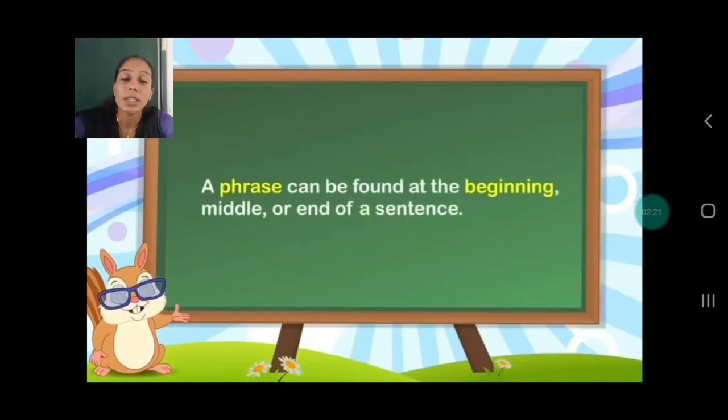A phrase can be found at the beginning, middle or end of a sentence. So it's not necessary that phrases will always be at the end of the sentence. No. It can be used in the beginning, in the middle, as well as at the end of the sentence. It doesn't matter where you keep it. You can keep it in any order. But the sentence you make should make complete sense.